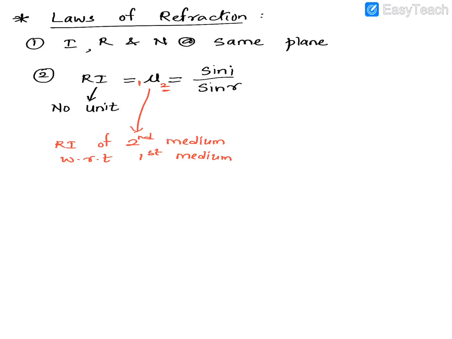So these are the laws of refraction. Got it? And this RI, or mu, that I wrote is called the refractive index. They can ask you to define this law also, and it is also called Snell's law. So if they ask you what are Snell's laws of refraction, then you must write down both the laws. If they ask you the laws of refraction, then also you write both the laws only.